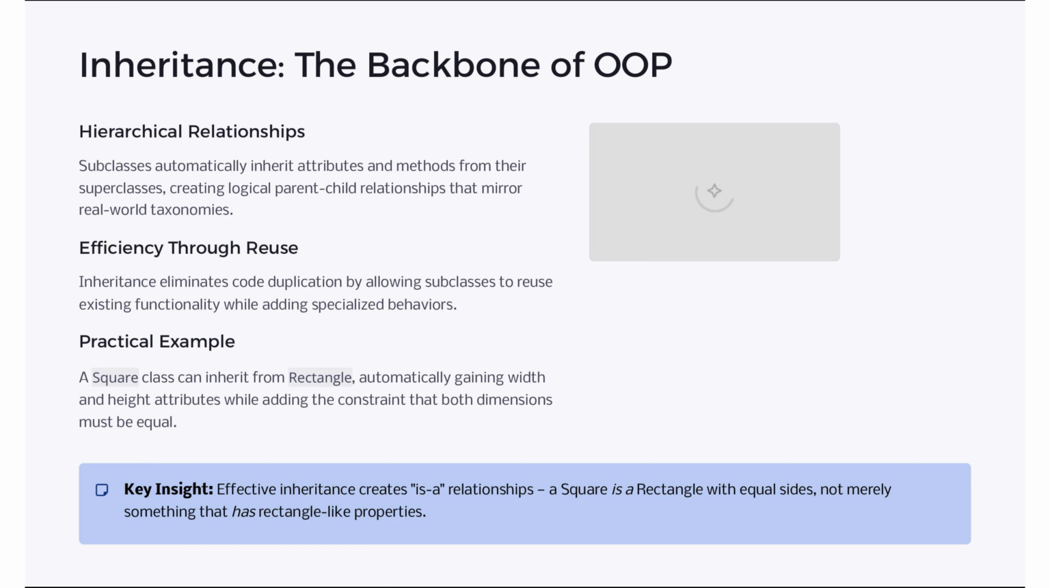Inheritance forms the backbone of object-oriented programming by establishing hierarchical relationships. Subclasses inherit attributes and methods from superclasses, promoting code efficiency and reuse. For instance, a Square class inherits from Rectangle, gaining width and height attributes while ensuring both dimensions are equal. This creates an is-a relationship, where a square is a specialized rectangle.